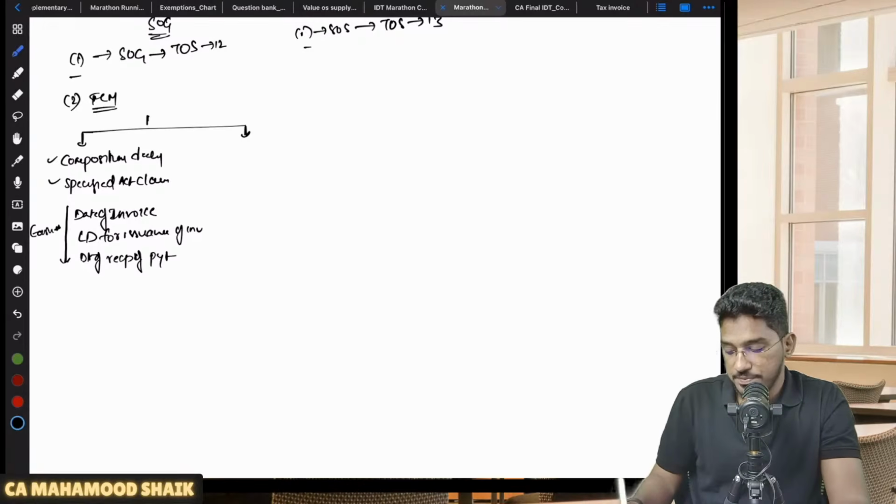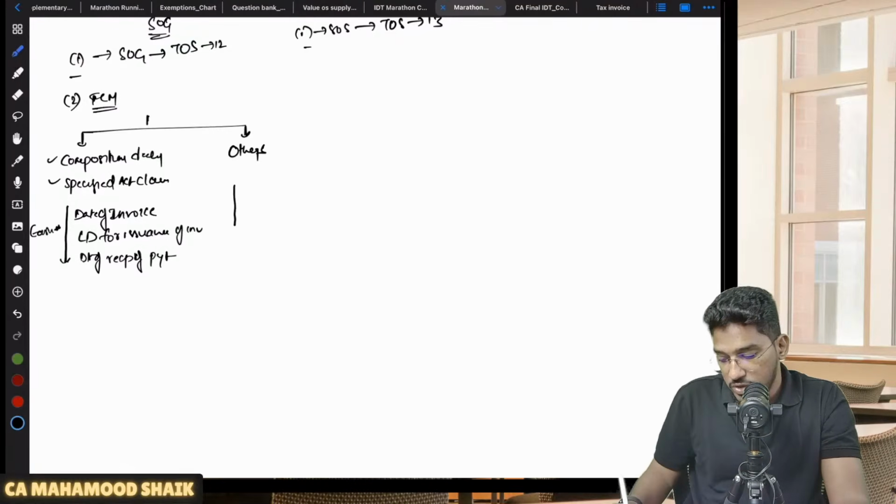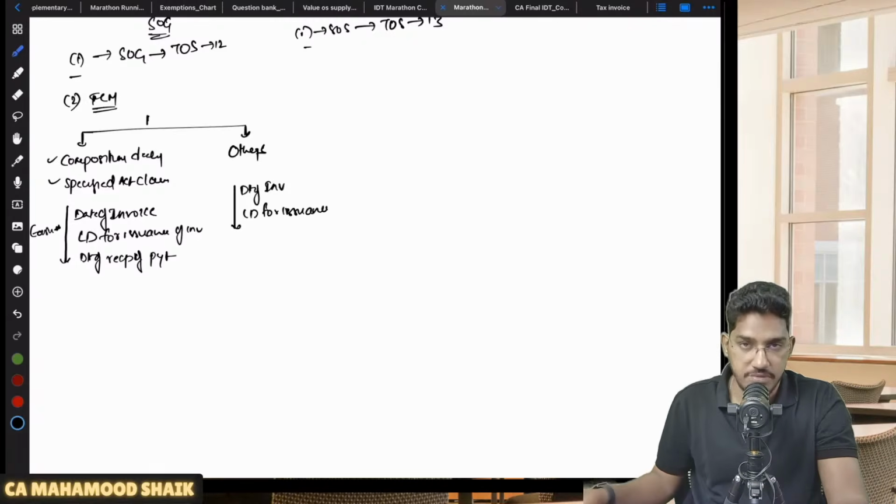In case of others, sir, I am a supplier of goods, but I am not a composition dealer and I am not making supply of specified actionable claims. In this case, what they have told is to ignore the date of receipt of payment. Time of supply will be date of invoice or last date for issuance of invoice as per provisions of section 31, whichever is earlier.